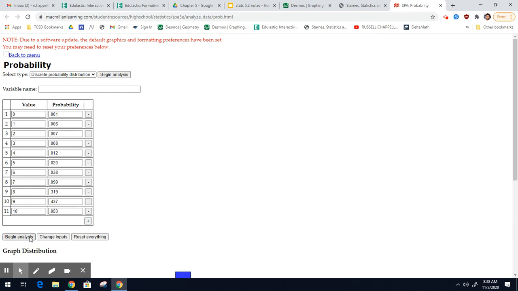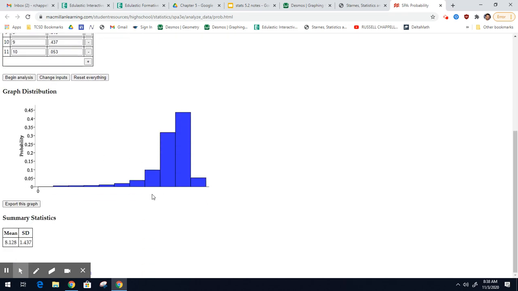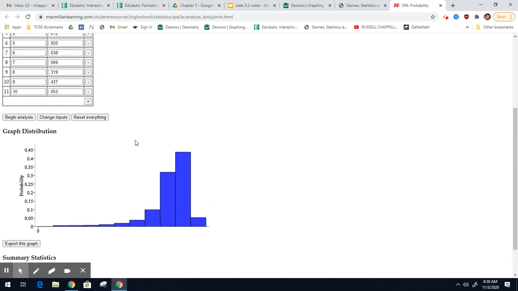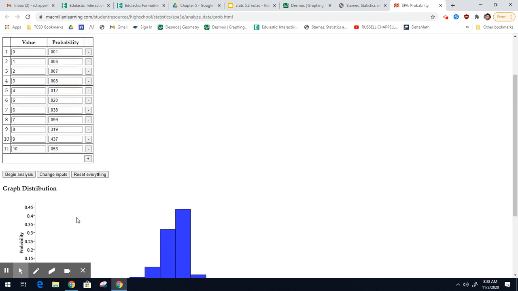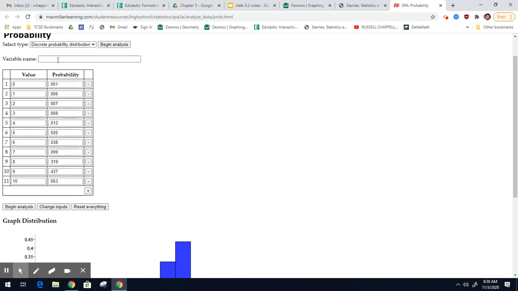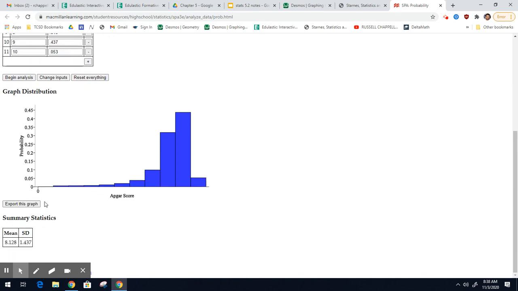And if I begin analysis, it gives you the graph, which I don't really care for because they don't do a very good job of putting the values on there. You can see they didn't even label it. I wonder if I said what Apgar score. Let me see what happens. Analysis. Yeah, see, they don't even put the labels on.